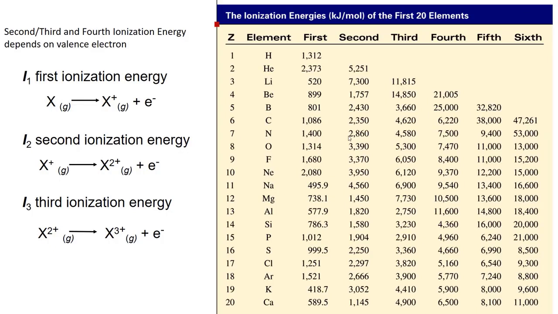Take a look at magnesium. Magnesium has two valence electrons, so the lowest, of course, is the first ionization energy, little jump to the second ionization energy, and then a big jump to the third ionization energy, which is 7,730. Aluminum, that we looked at on the previous slide, there isn't a big jump until after the third electron because aluminum has three valence electrons.